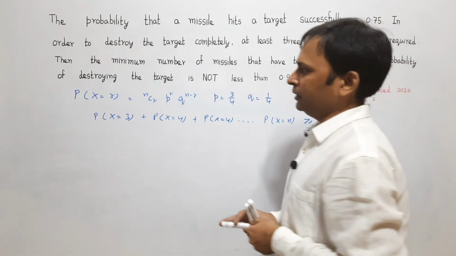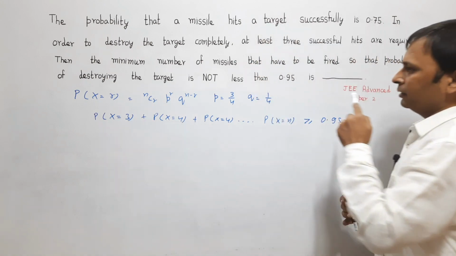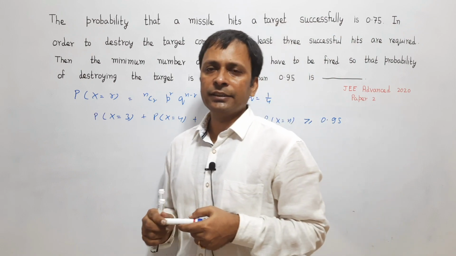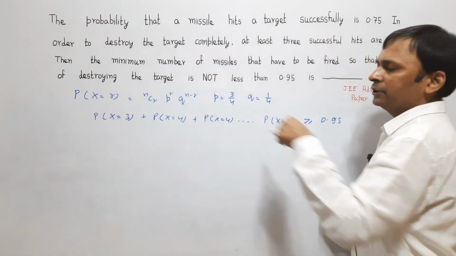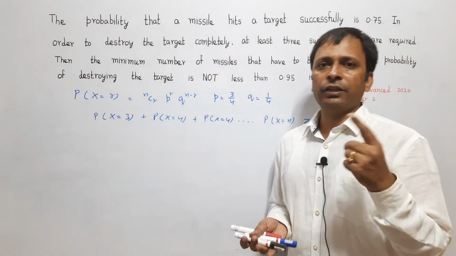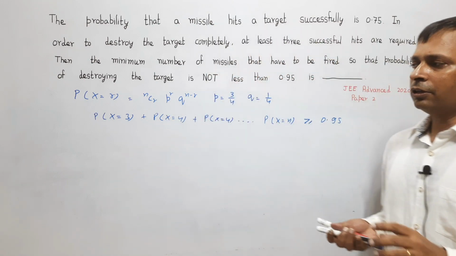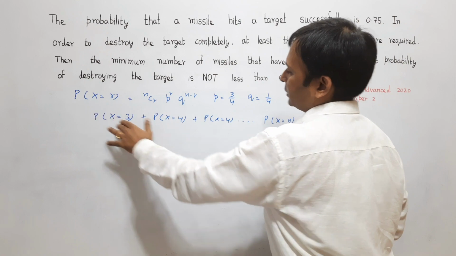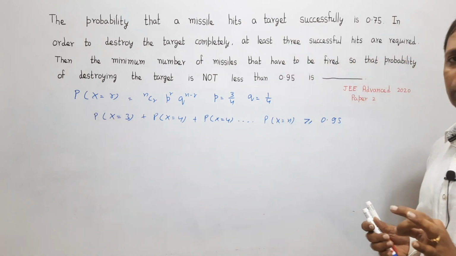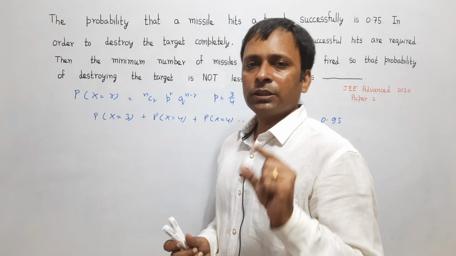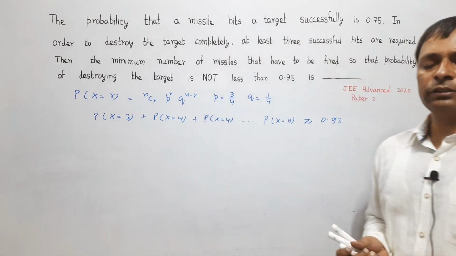So this is the total probability of success. If I subtract from 1 the probability of failure, it will come out to be the same thing. Now the values not present in this are x equal to 0, x equal to 1 and x equal to 2. Combined together, this will be the probability of failure.